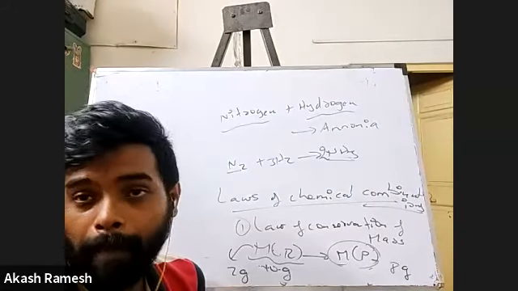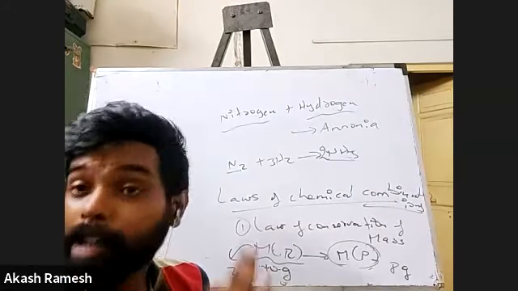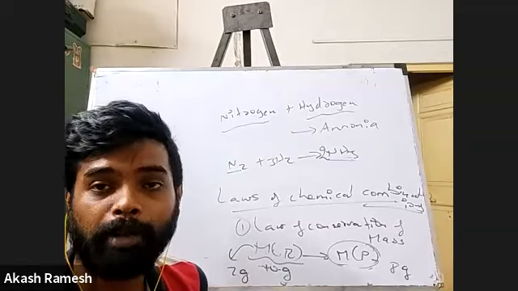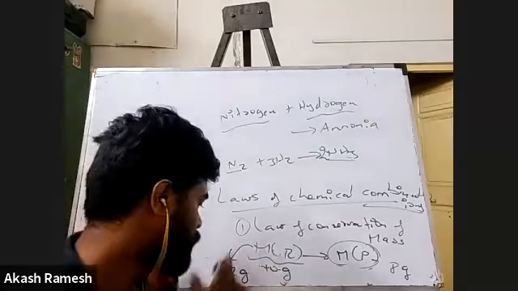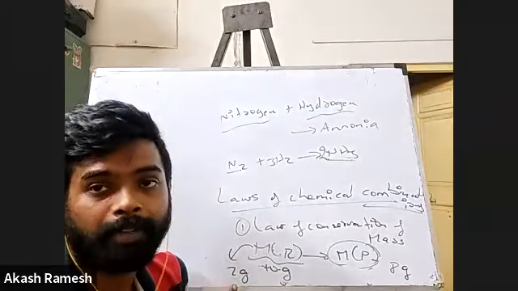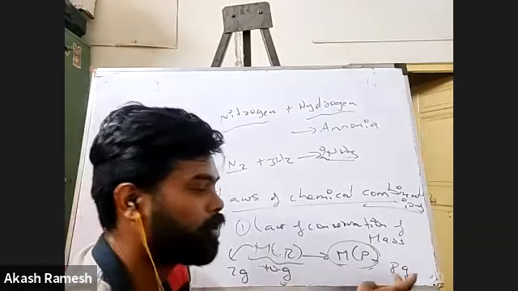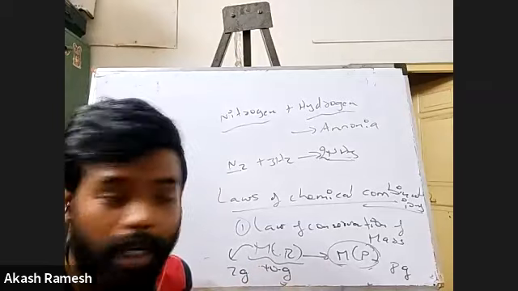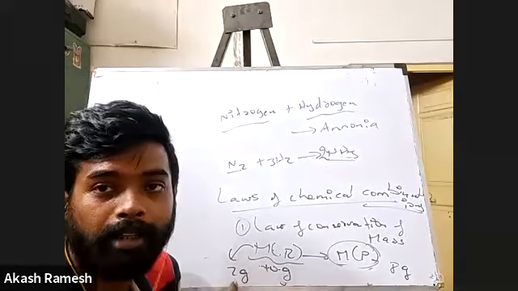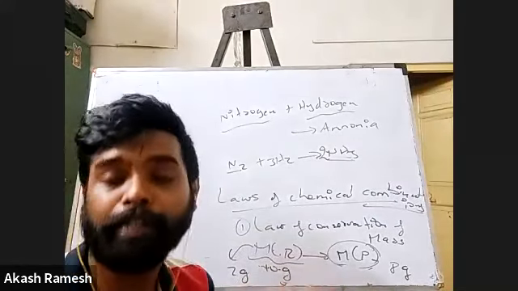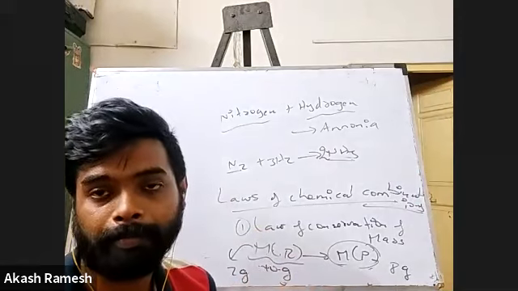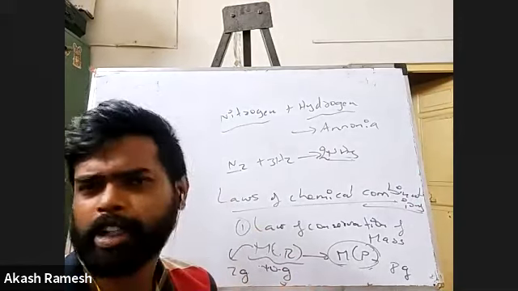Now, this happens because of not 100% completion. The 100% completion cannot happen. There will always be some amount of reactant left, right? And that is why you see here it should have been 10 grams, but you see here it's only 8 grams. Whereas the rest 2 grams is still there in the form of reactant, even after the reaction has gotten over. Okay, that is one explanation.